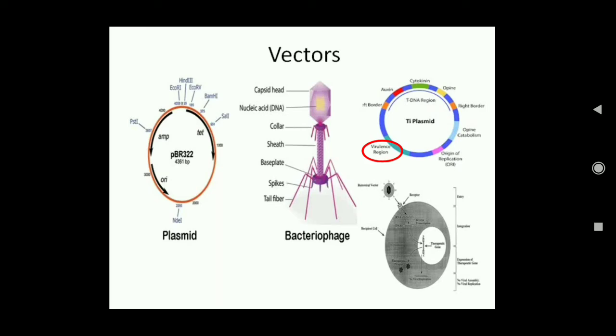This is the virulence region which has to be removed, and then the foreign gene will be attached so that this cannot cause the disease, but it will deliver the foreign gene inside the plant cell. So this is how the vectors are used. These are the common vectors that are used.